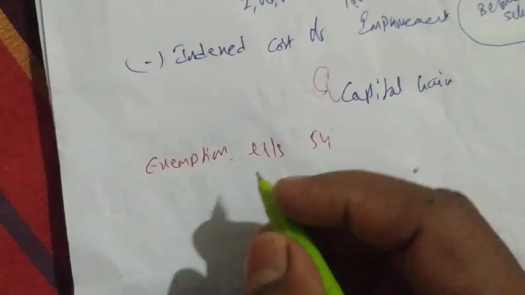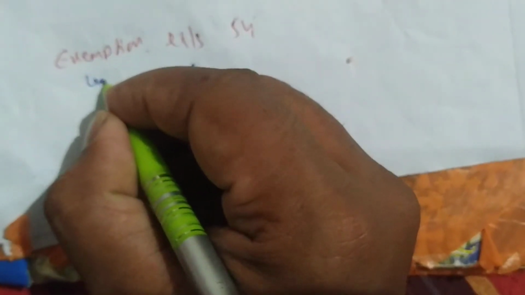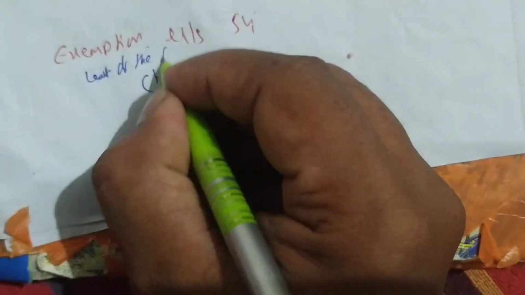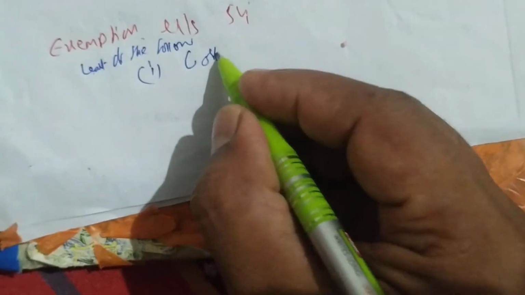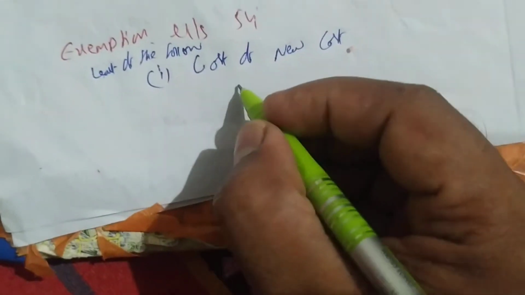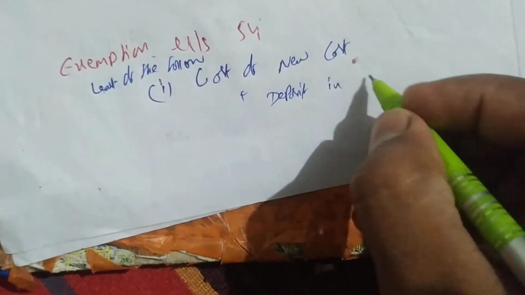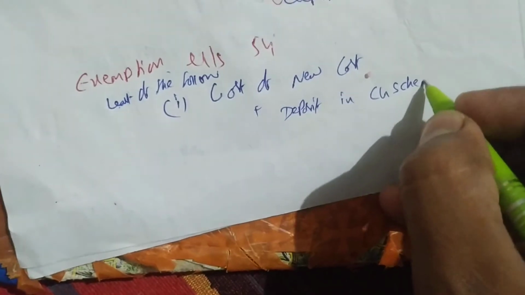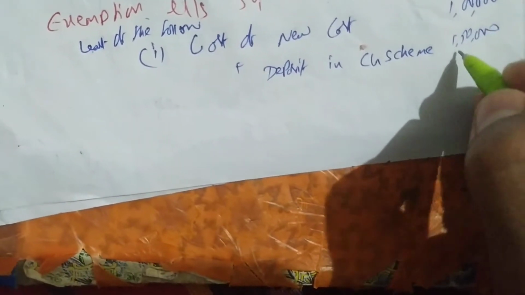See, first let me write 1. We are saying least of the following, we know, right? Least of the following means, first, cost of new asset, or construction we can say, plus deposit in the CG scheme. CG means capital gain scheme. So he is constructing for 1 lakh, and he is depositing in the bank 1,50,000. So the total is 2,50,000.